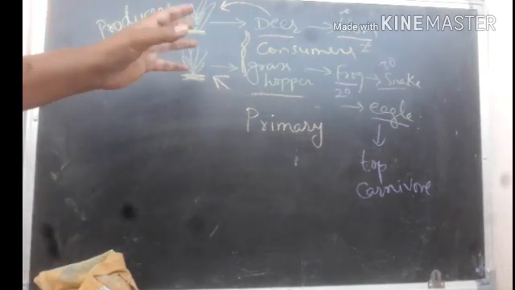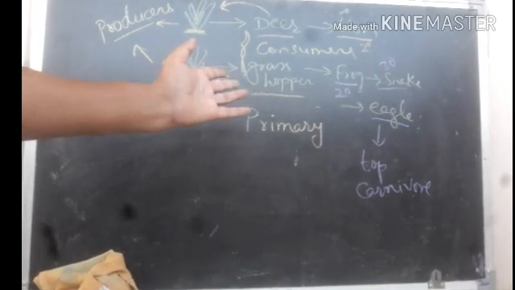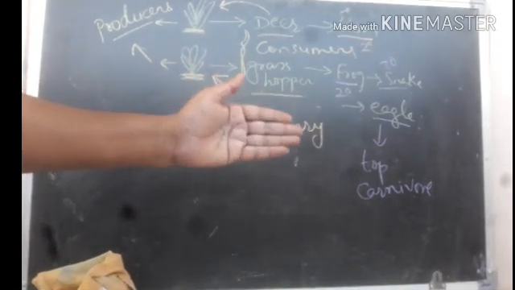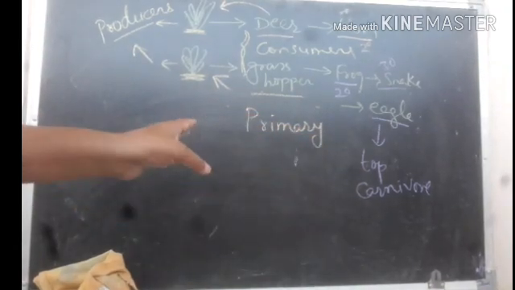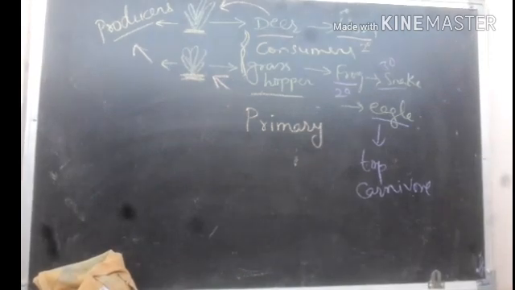Not less than three, and sometimes you can get up to 7 animals among the consumers. It is not possible every time, but you may get up to the top carnivore. 3 to 5 consumers will be seen in every food chain.